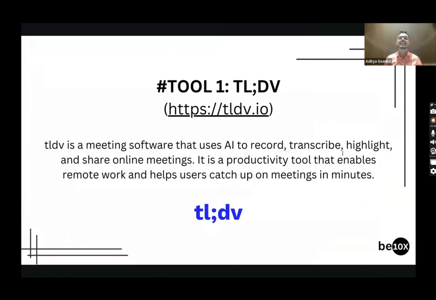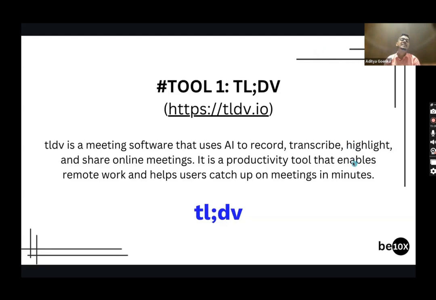So guys, how did you like TLDV? The way it can record your meetings, the way it can summarize your meeting. It is basically a super productivity tool. How many of you feel that it is a super tool via which you will be much more 10x more efficient in your day-to-day meetings? Is it ethical? Is there any privacy issue? You can read the privacy policy of TLDV yourself. It is completely safe to use. Did you all find it super useful? Type in super in the chat box if you found it to be a super tool via which you can record your meetings, transcribe your meetings and share online meetings as well. Superb, guys.